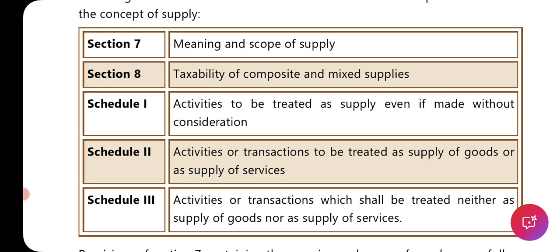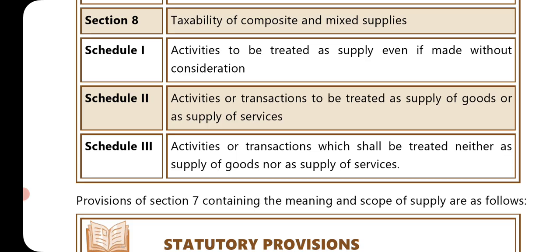And schedule 3, activities or transactions which shall be treated neither as supply of goods nor as a supply of service, needs to be interpreted profoundly, particularly because this is time and again asked in the exam, and we are supposed to interpret a lot of things over here. Okay, so let us continue.